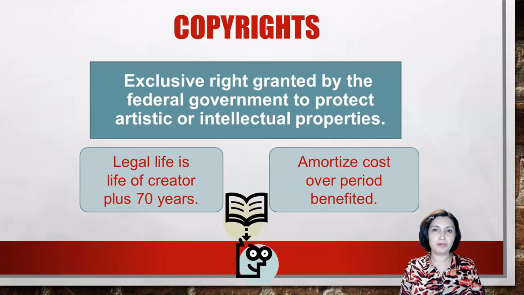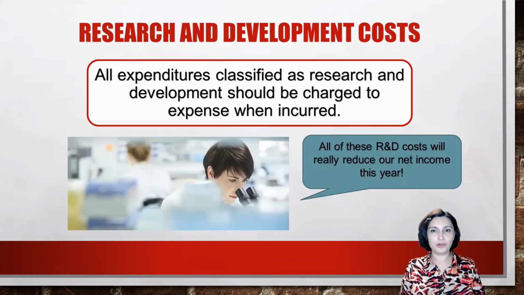A copyright grants to the holder the exclusive right to publish and sell musical, literary, or artistic work for the life of the creator plus 70 years. Most copyrights are amortized over a short period of time using the straight line method. According to generally accepted accounting principles, research and development costs should be expensed as incurred.